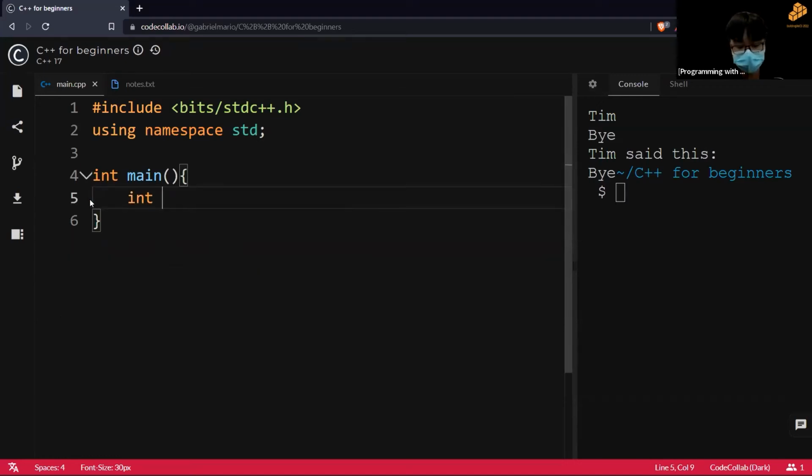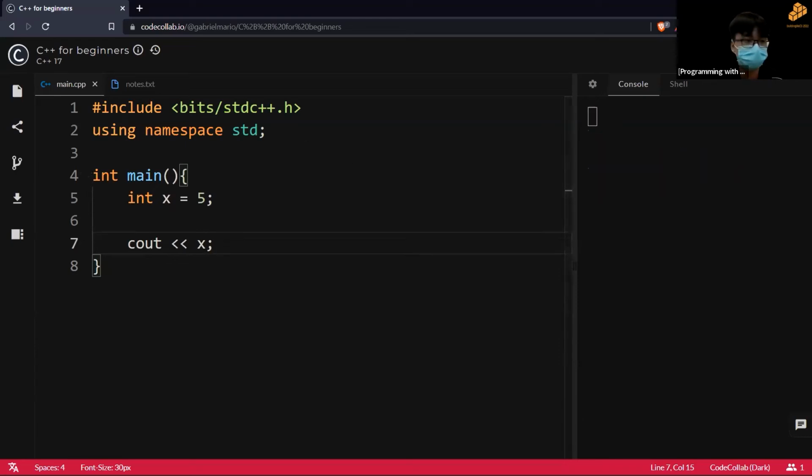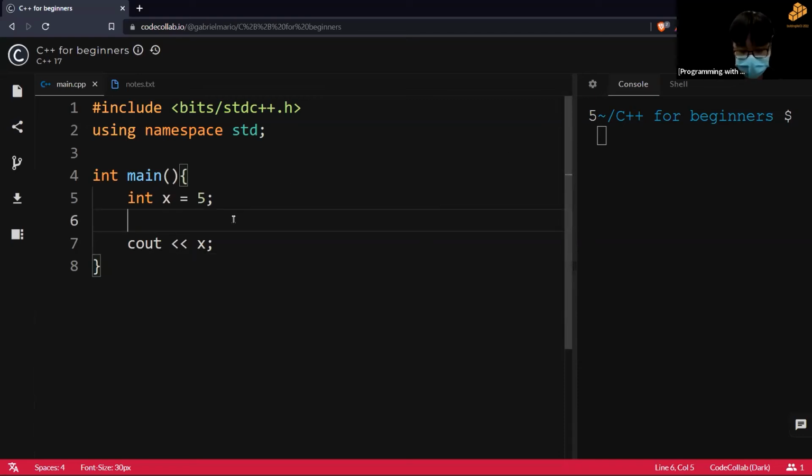Integer x, let me give it a value of 5. And let me just quickly write cout x. Let me give this a run. I expect a value of 5. There you go. Let's say I want to add 1 to this in my code. I can use x++, and what this line does is add 1 to my value of x. So that is a 6.